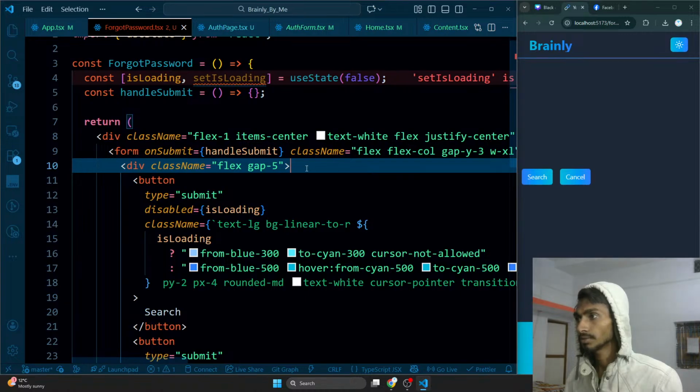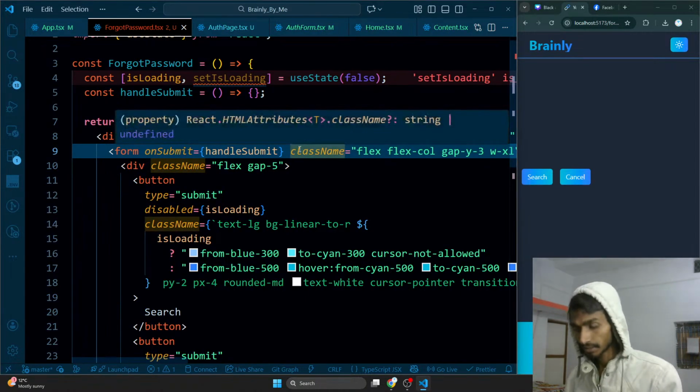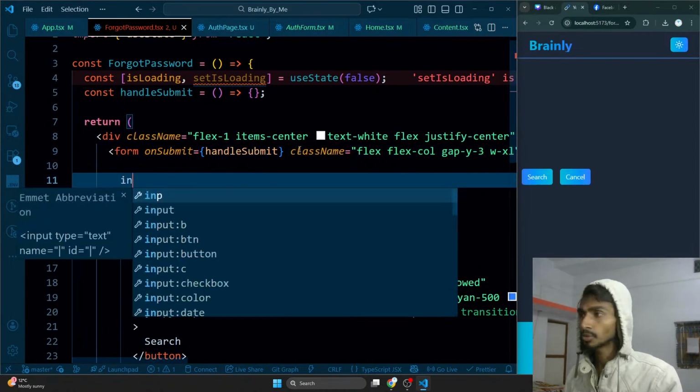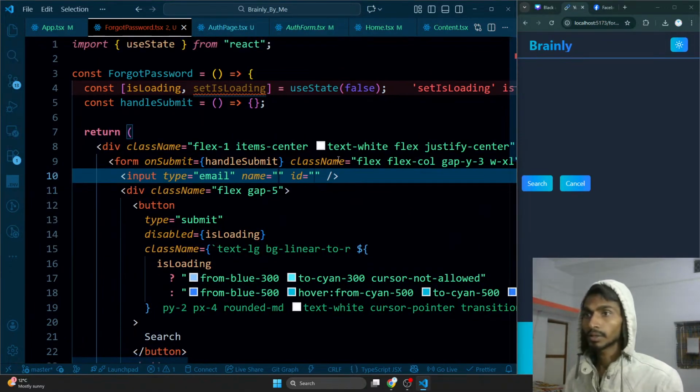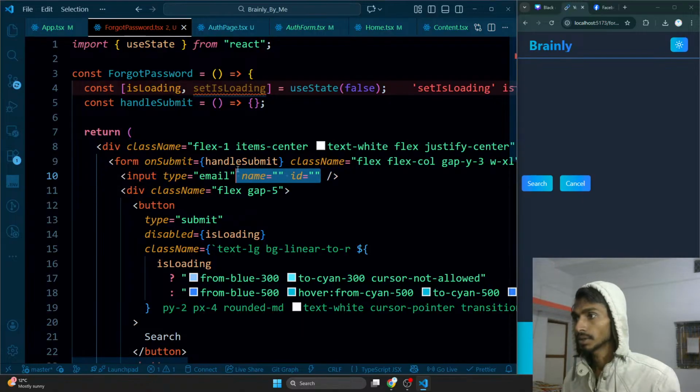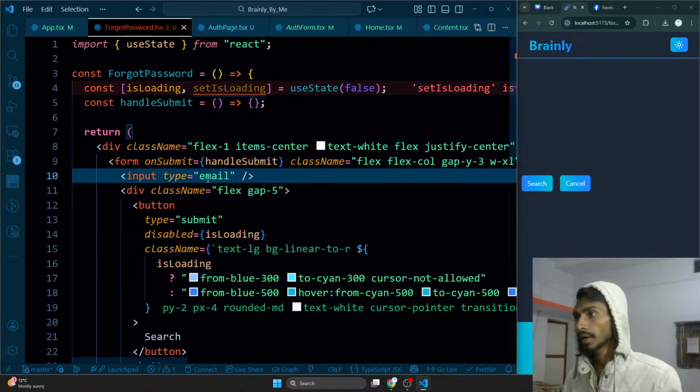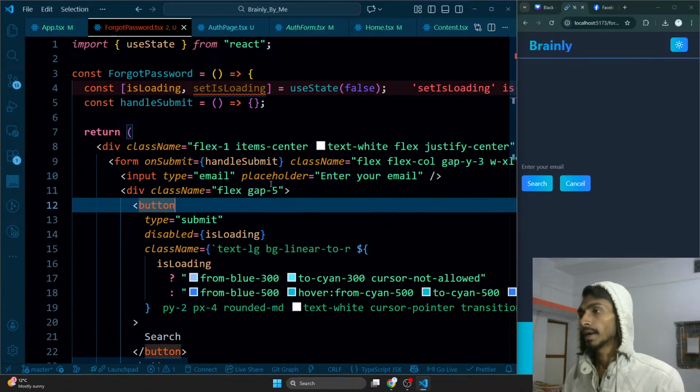Okay, what next? The next thing is that inside this form I need to have some inputs, and not some inputs, just only one input. Input is gonna be email. Let's have it over here, and get rid of these things from here. And once this thing is done, then I will give it some kind of placeholder. Placeholder is gonna be enter your email. Enter your email, that's gonna be that. And let's give it some style.